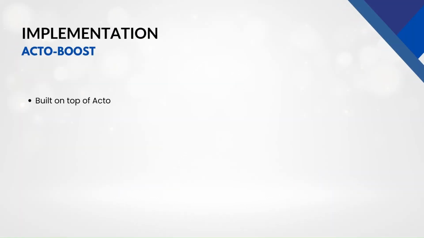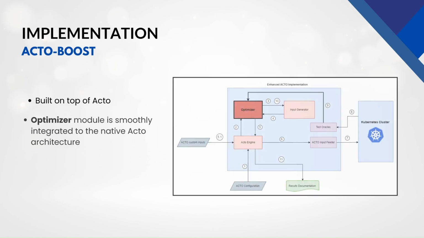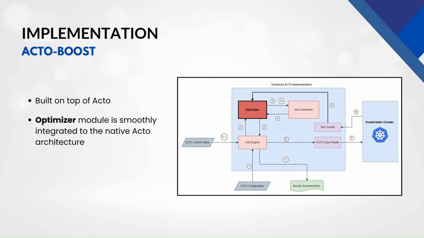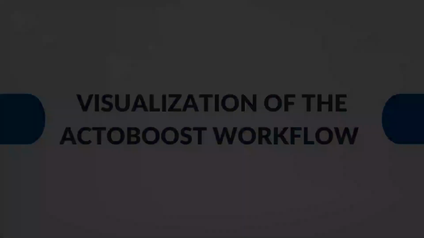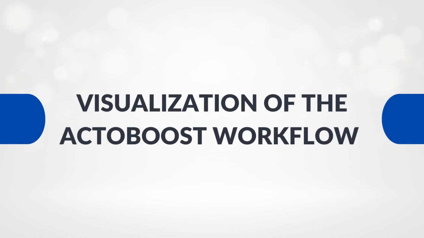We built all of this into an Acto add-on we call Acto Boost. The new optimizer module slots right into Acto's architecture and feeds its prioritized seed list back to the fuzzing engine. Under the hood, the rest of the system stays the same, but the order in which test cases fire is now context-aware. This is a simplified visualization of the workflow within Acto Boost.